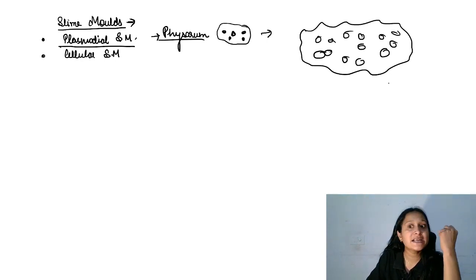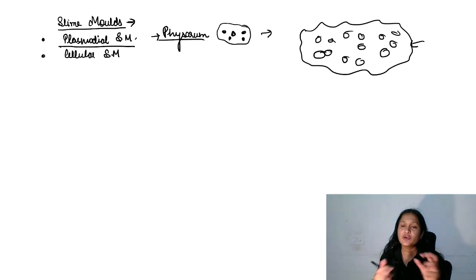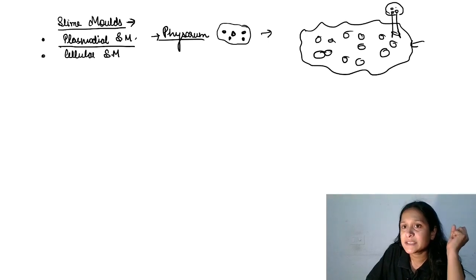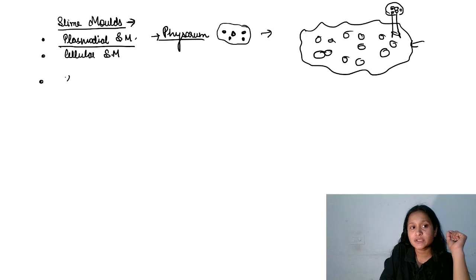And when there is a scarcity of food, this plasmodium will shrink and it will form sporangia, a fruiting body, in which there are spores. And important to note down, the spores here possess a cell wall.